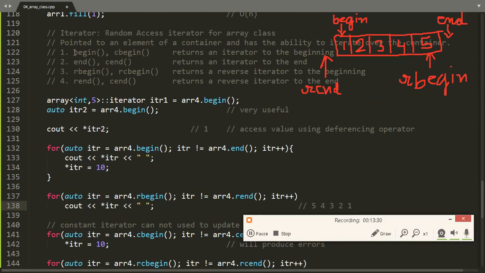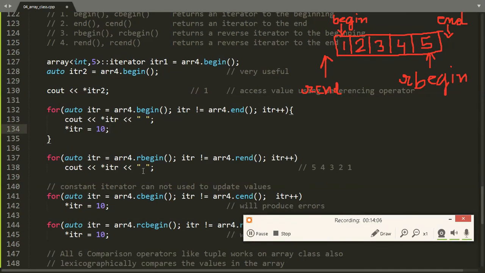Next, as you can see here in the list, for every begin, rbegin and rend, there are functions cbegin, cend, rcbegin and rcend. Basically, there is one difference between them. The cbegin will return an iterator which is of constant type, such that by using that iterator we cannot change the value of the array. As you can see here, I am using begin and end only. Here by using this iterator we can change the value of the array, and here I am changing every value to 10 using the iterator.